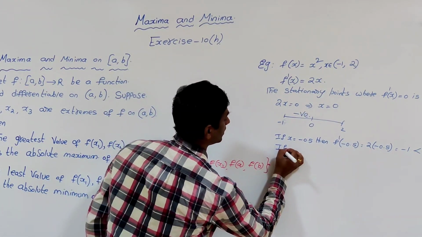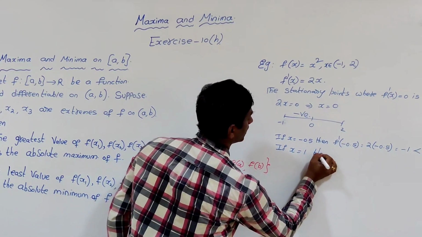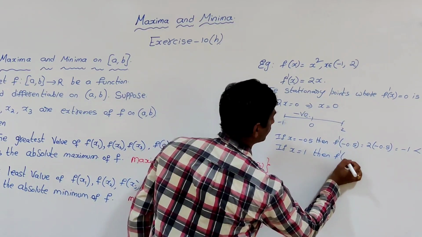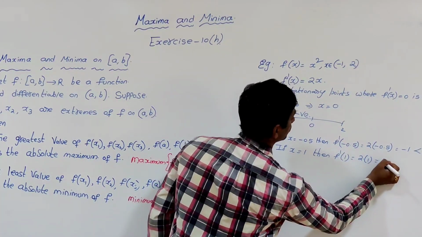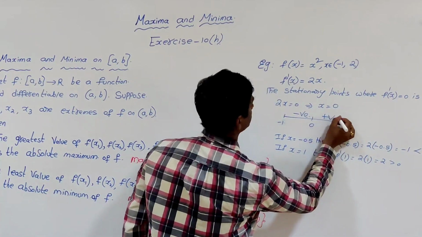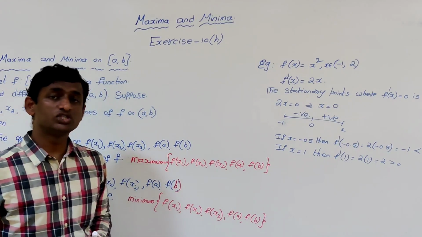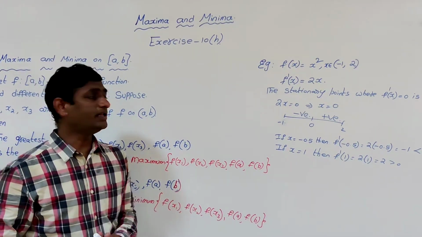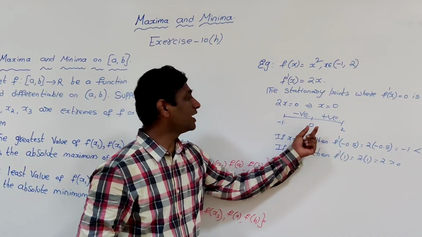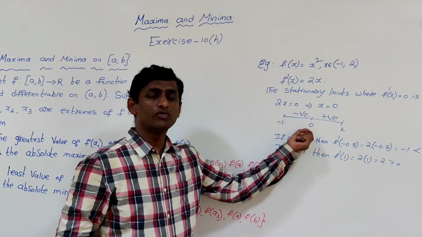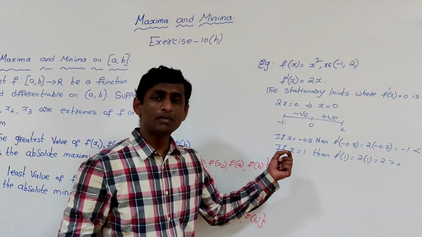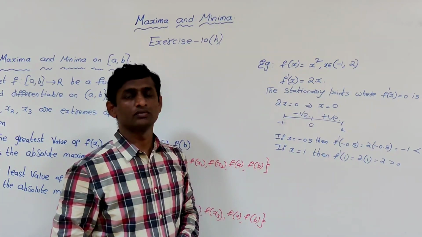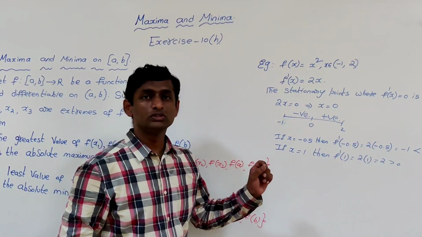Similarly, if x = 1, then f'(1) is 2 into 1, which is 2, greater than 0, so positive. That means there is a change in sign from negative to positive at 0. So we have a local minimum at x = 0.